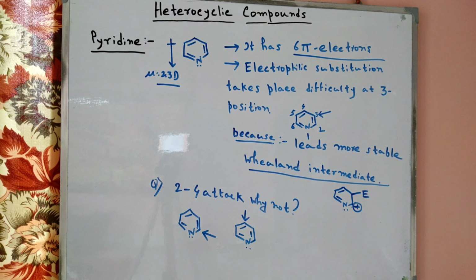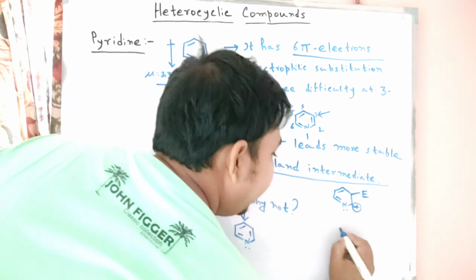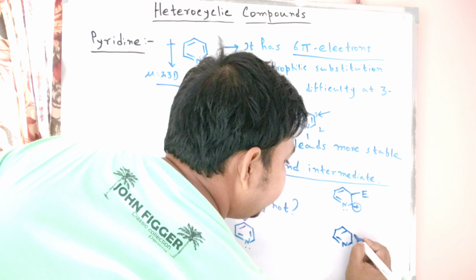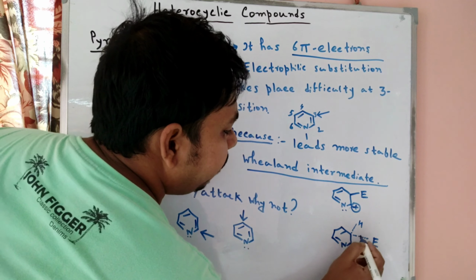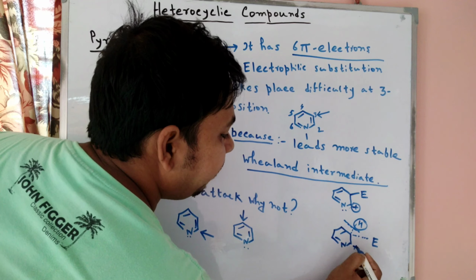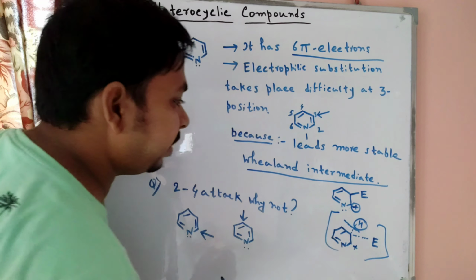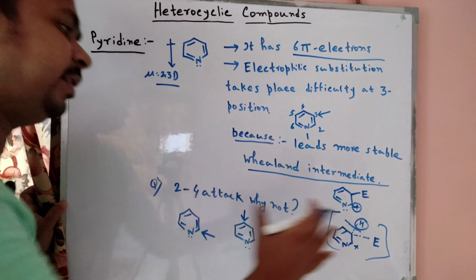So what is the concept of the Wheland intermediate? We know that when the electrophilic attack takes place on that position, one of the bonds breaks on that hydrogen, and then the electrophilic attack takes place and the plus charge is formed here. So this intermediate is called the Wheland intermediate. We also discussed the concept of the Wheland intermediate in our previous discussion.